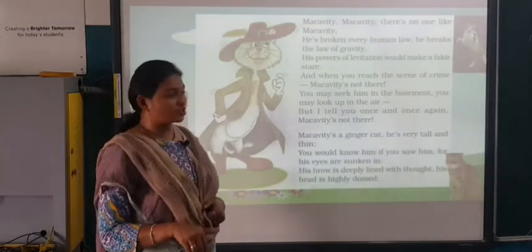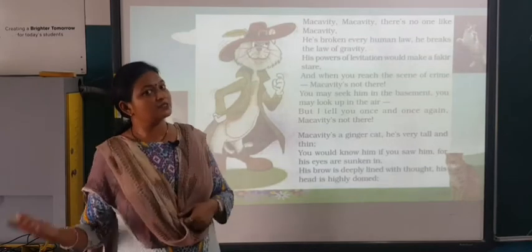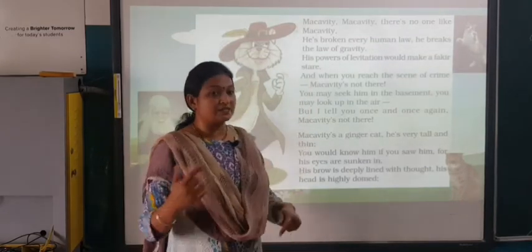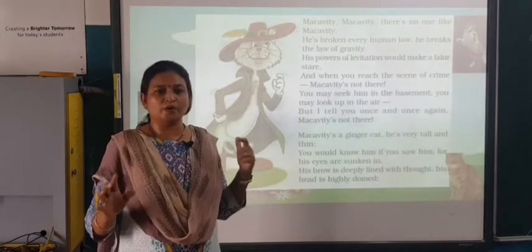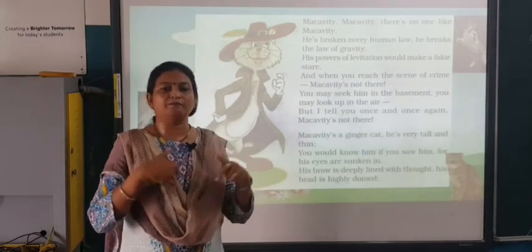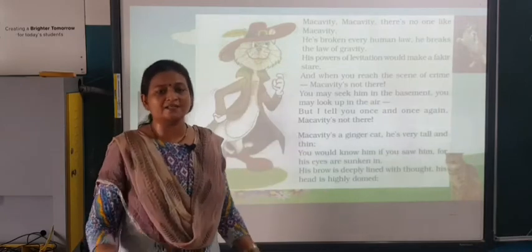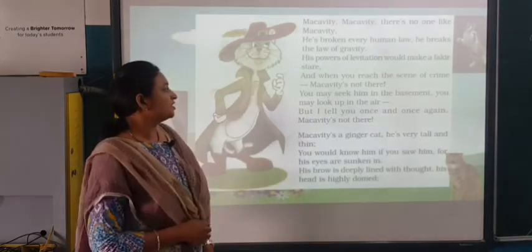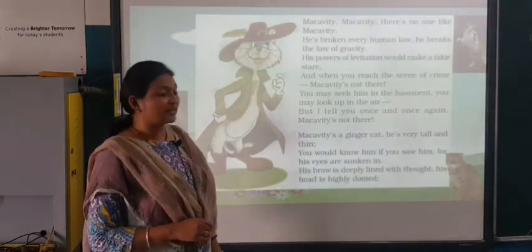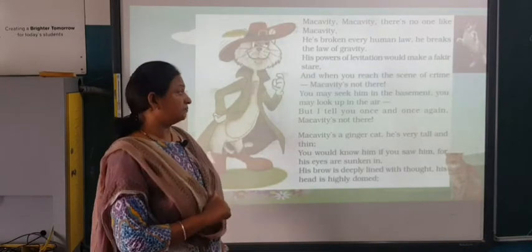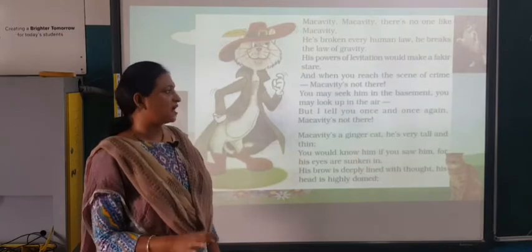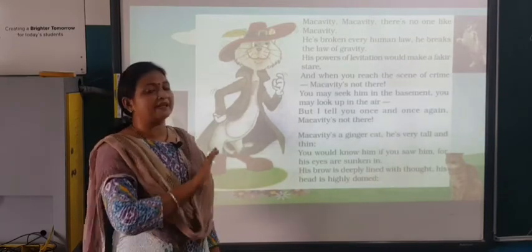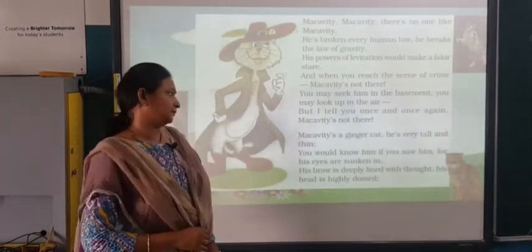And when you reach the scene of crime, Macavity is not there. See, this line is repeated again and again. Okay. Whenever there is a crime, who is at fault? Macavity. And when the police force is there to catch, nowhere to be seen. You may seek him in the basement. You may find him at the basement. You may look up in the air, but I tell you once and once again, Macavity is not there.